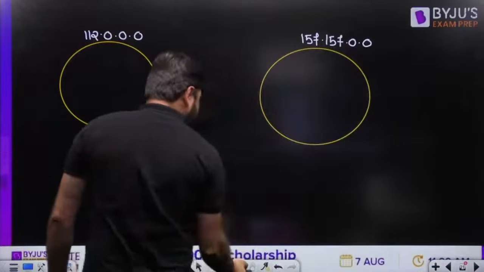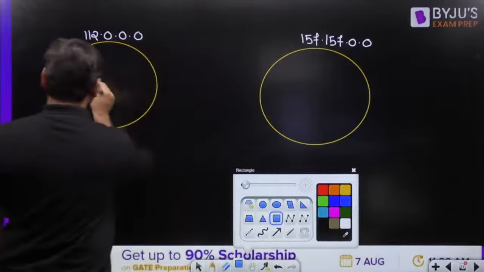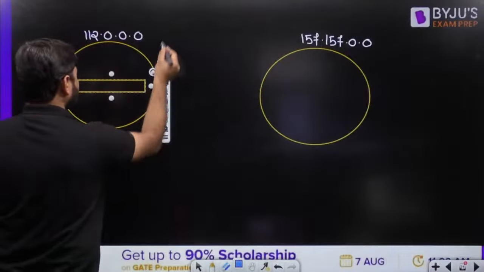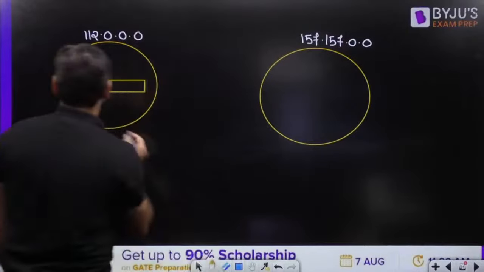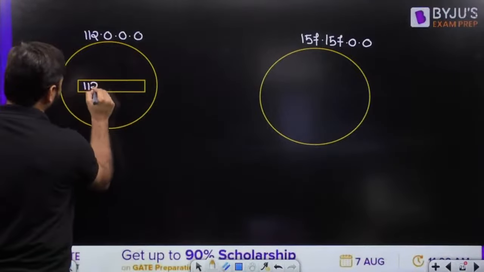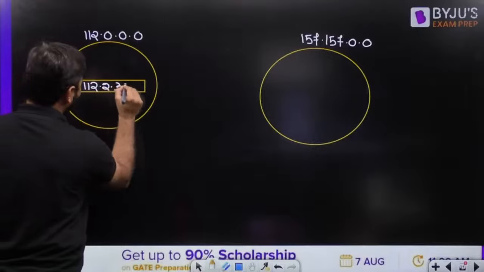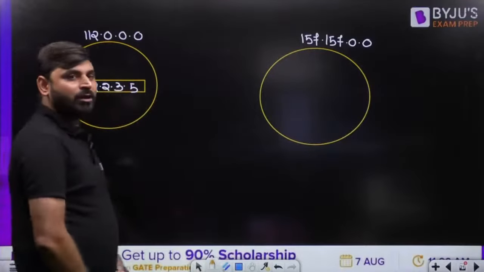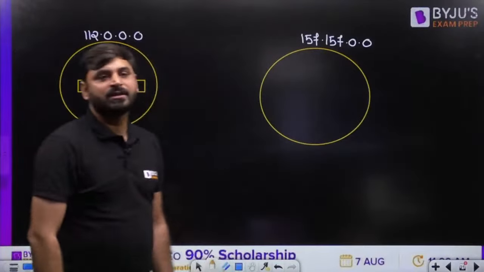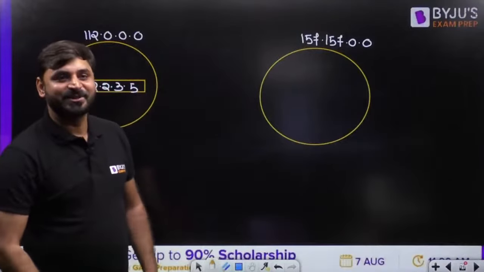So this is a class B network. Now the IP address of this one I can take here as 112.2.3.5. Any number I can take, except all 1s in the 24 bits, and all 0s I can't take.